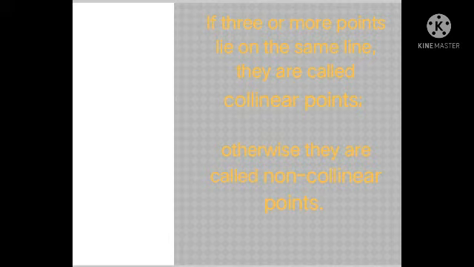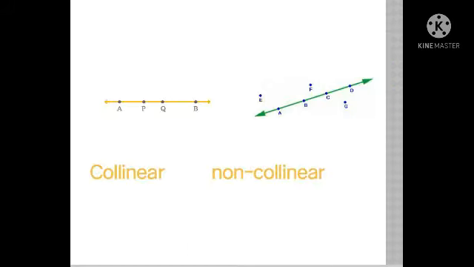Let me show you this picture, then it will be more clear to you. See, here is the picture. So see, what is collinear? See, A, P, Q and B, these are 4 points. And see, these 4 points are clearly residing on a line, right? So therefore we can say that A, P, Q, B are collinear, right? Whereas on the other hand, C, so these points are scattered around the line.